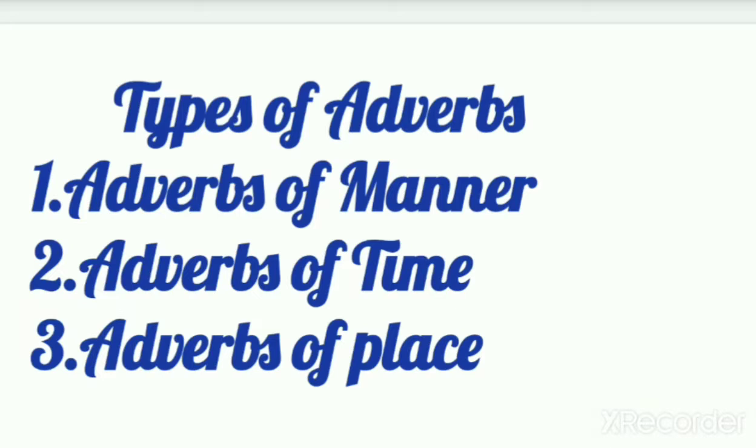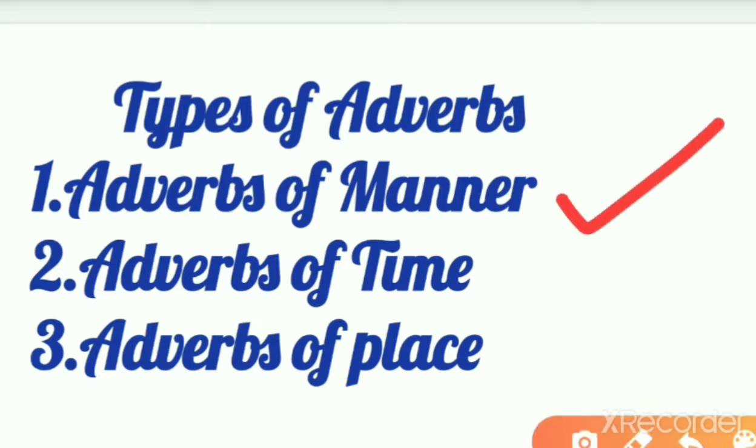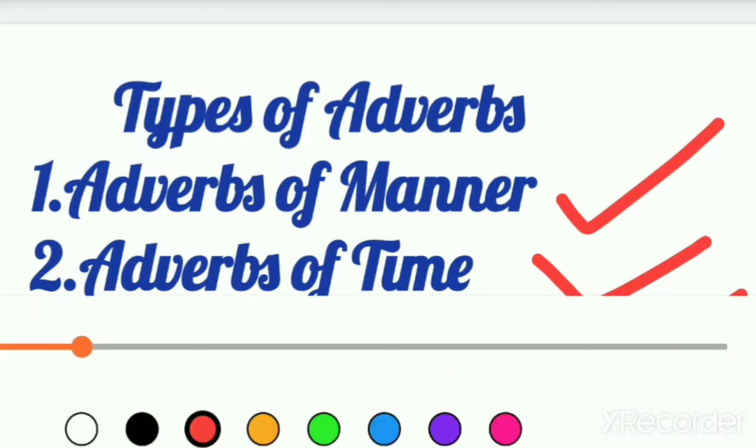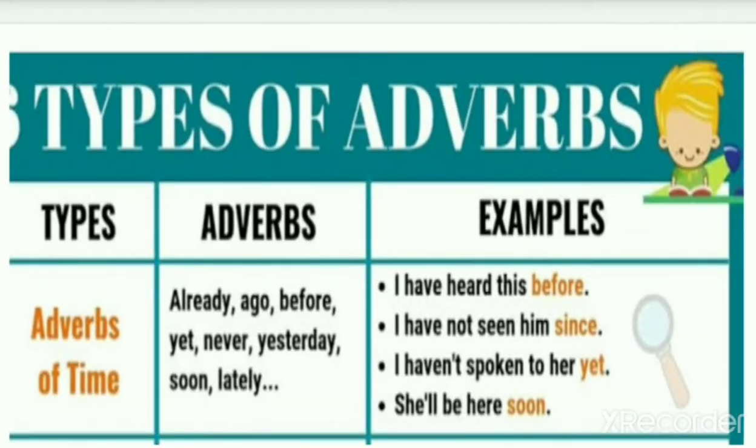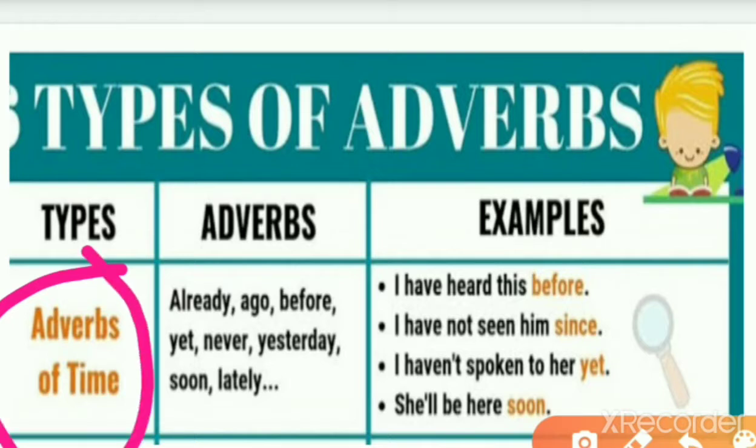So first we have adverbs of manner, adverbs of time, and adverbs of place, right? Let's discuss all of these one by one. First we have types of adverbs. The first type is adverb of time. It means when it happens. Like when, how, it is given to you.